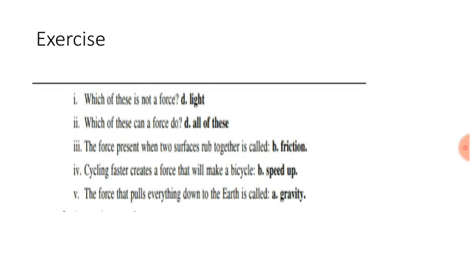The fourth question is, cycling faster creates a force that will make a bicycle. The options are slow down, speed up, change shape, stop. So the correct answer is speed up. The last question is, the force that pulls everything down to the earth is called. The options are gravity, cavity, wind and friction. So the correct answer is gravity.